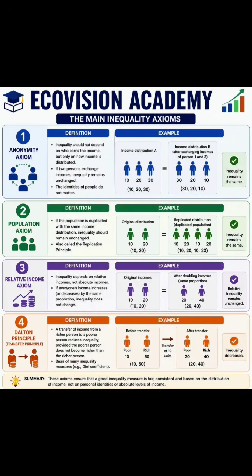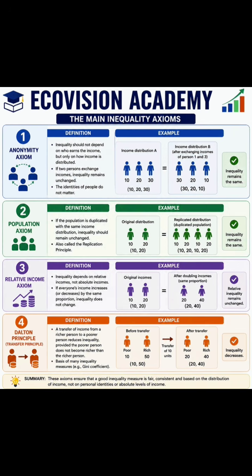Here I am going to talk about the main inequality axioms. Well, the first important axiom is the anonymity axiom. It tells us that inequality should not depend on who earns the income but only on how income is distributed.